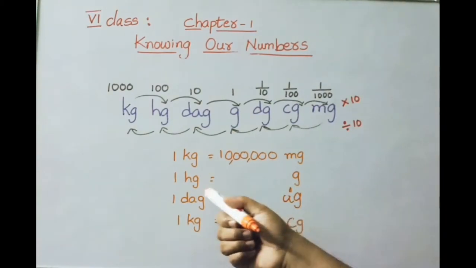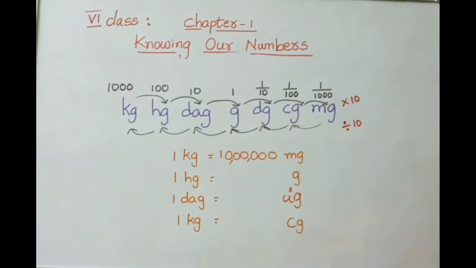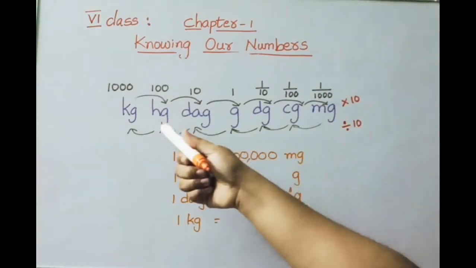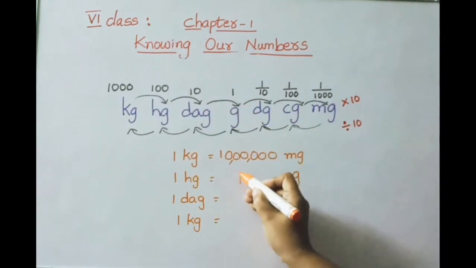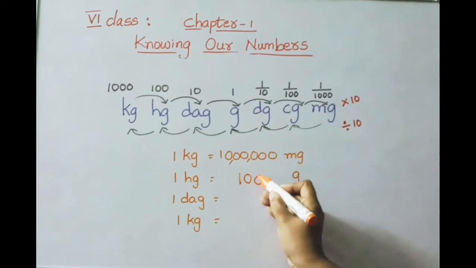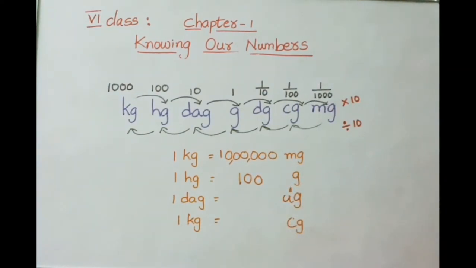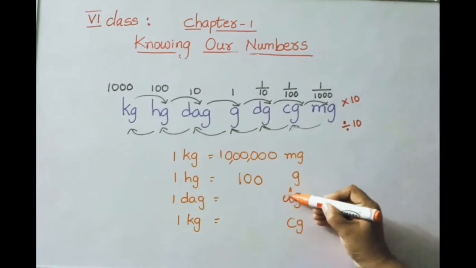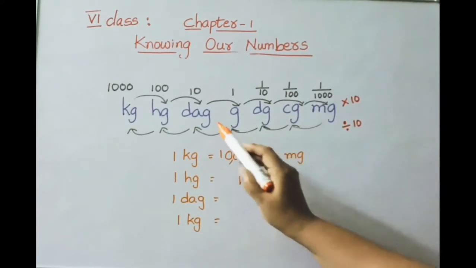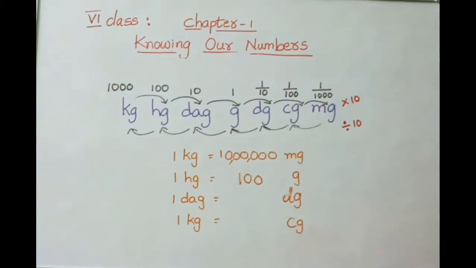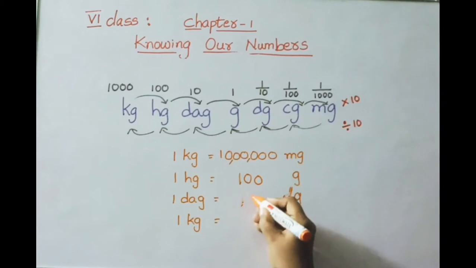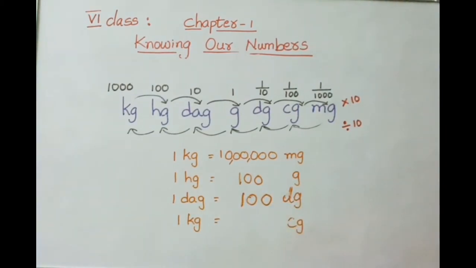See now, 1 hectogram equals how many grams? See here, hectogram to gram, how many places? 1, 2. So write down 1 followed by 2 zeros. The answer is 100 grams. Now 1 decagram equals how many decigrams? See here, decagram to decigram, how many places? 1, 2. So what do we write? 1 followed by 2 zeros. The answer is 100. 1 decagram equals 100 decigrams.